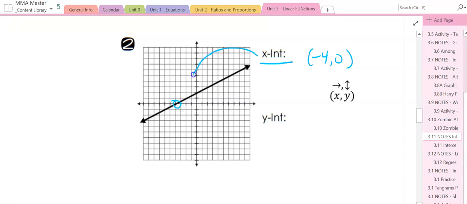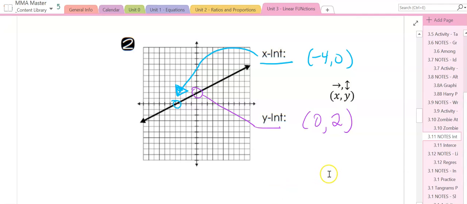And something I didn't do on the other one is you can go ahead and point to it so you know what you're looking at exactly. The y-intercept is right here, okay, and it's where the graph crosses the y-axis, which happens to be at 2. (0, 2). Remember, a point is (x, y), sideways, then up and down.